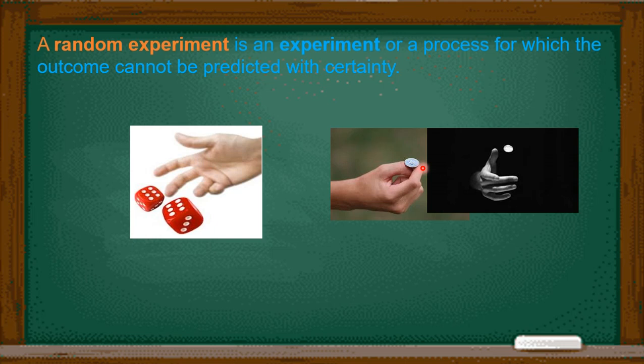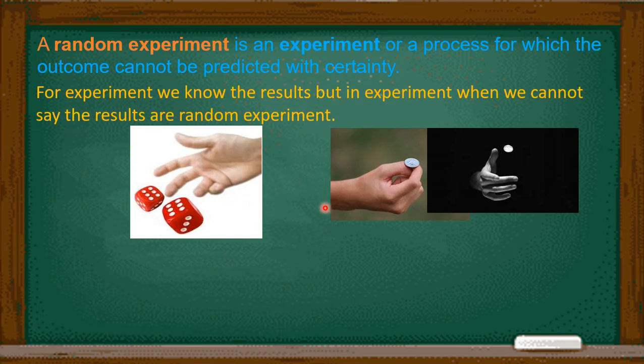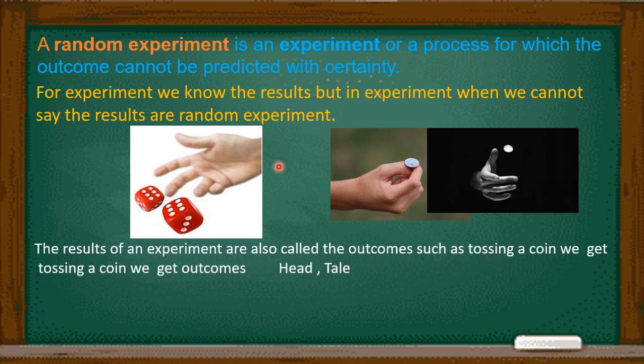We are not sure that head will definitely come, or in the dice case 6 will appear. So these are random experiments. We can say a random experiment is an experiment where we cannot predict the results.